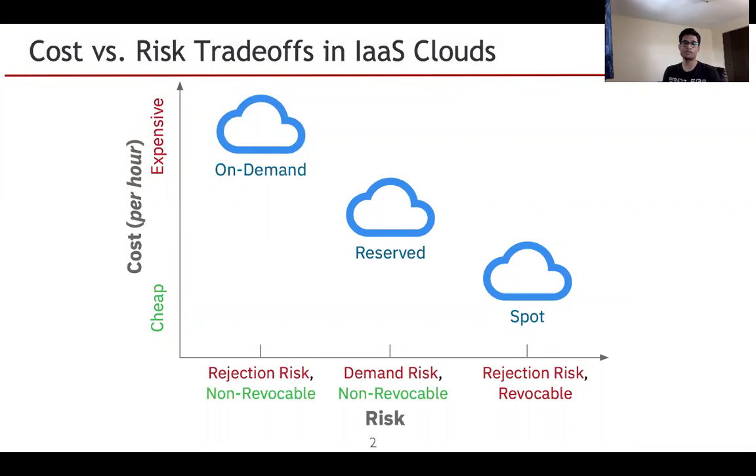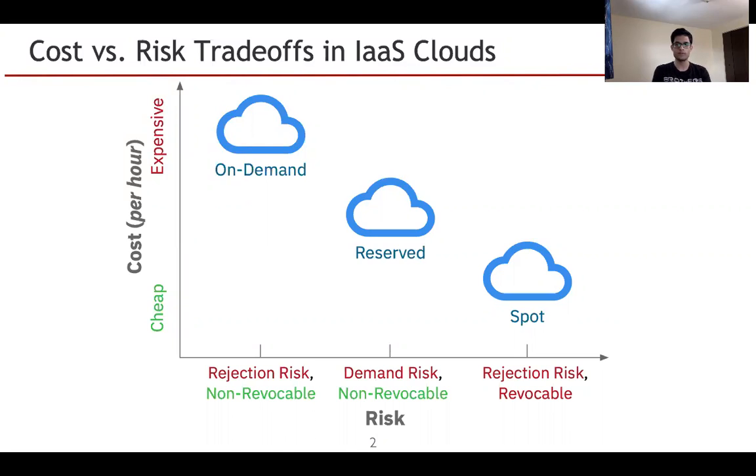But on-demand VMs suffer from rejection risk, where requests can be rejected if cloud providers are out of capacity. While reserved VMs are significantly cheaper than on-demand while providing a fulfillment guarantee, they require a long-term contract and pose demand risk to end users as well, which we'll talk about in the next slide.